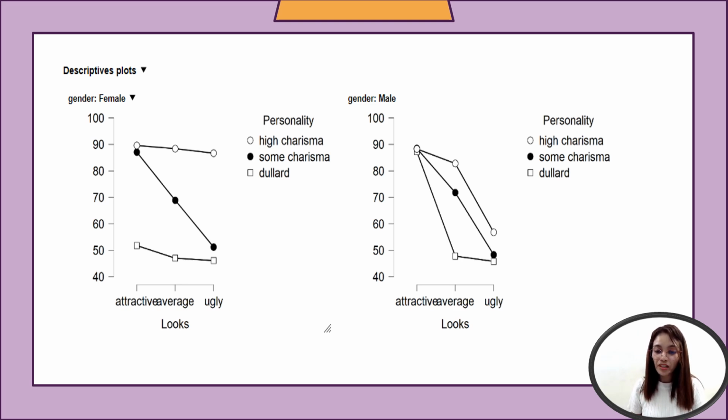However, its ability to offset the negative effects of poor looks is less potent than for the females. Attractive looks greatly enhance scores, but this advantage diminishes notably without accompanying charisma. A dull personality consistently results in low scores across all looks categories, indicating a substantial disadvantage that even good looks cannot fully compensate for.